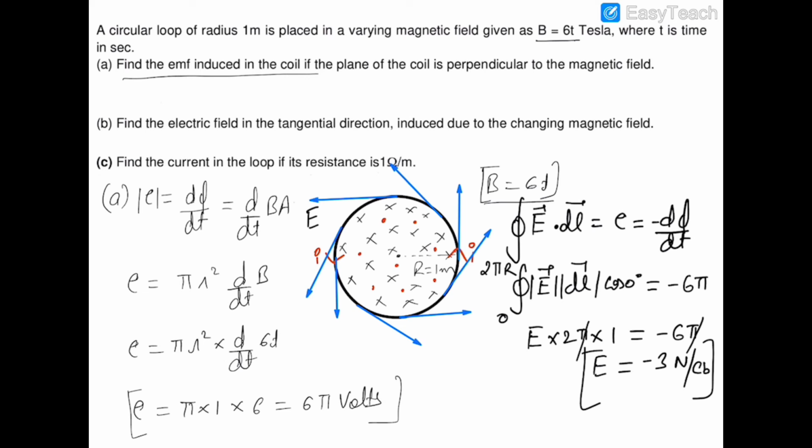So the magnitude of the electric field can be written as positive, and it doesn't matter whether we use this negative sign or not. Now we also have to find the induced current. Current is equal to EMF upon resistance, and if EMF is 6 pi and the resistance is 1, then this current would be 6 pi amperes. Okay, now let's move on to the next question.